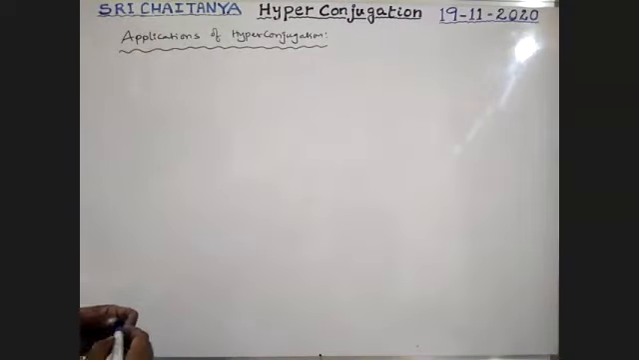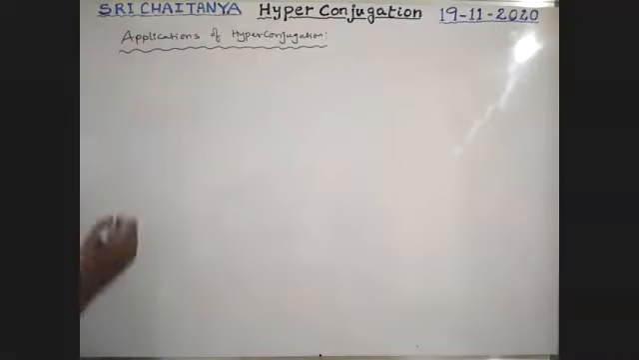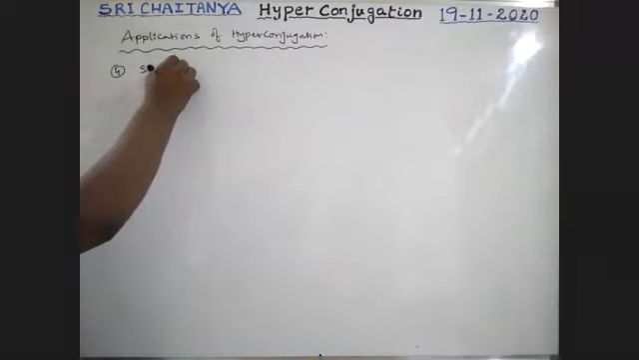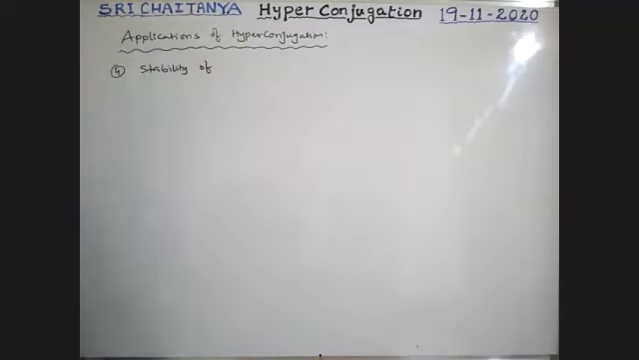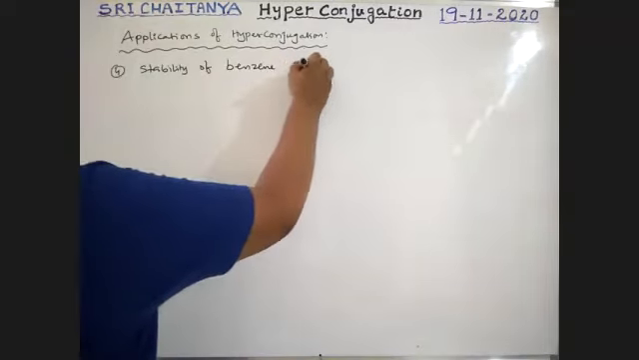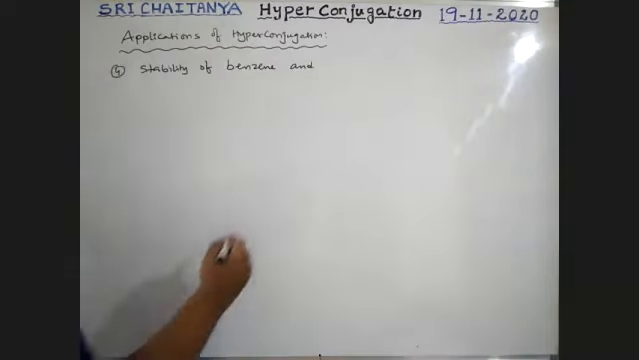Next. Boys, third one. There is a fourth one: stability of benzene and electron density on benzene.